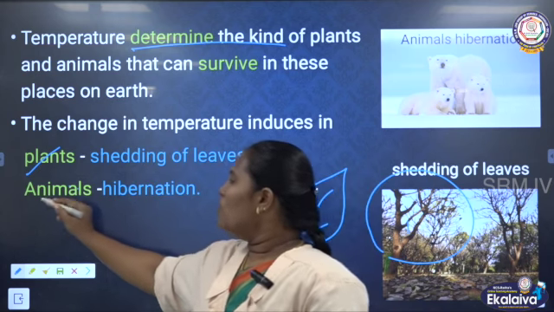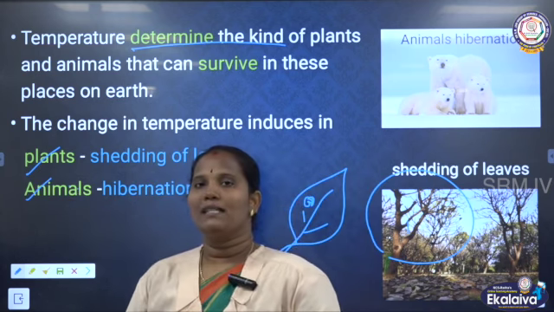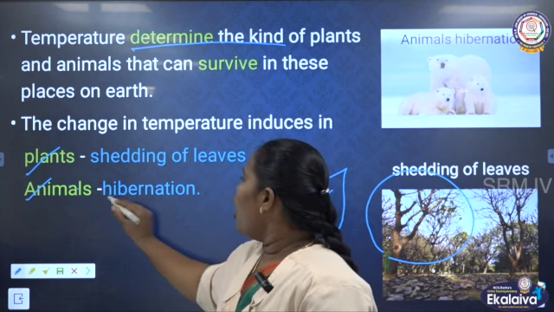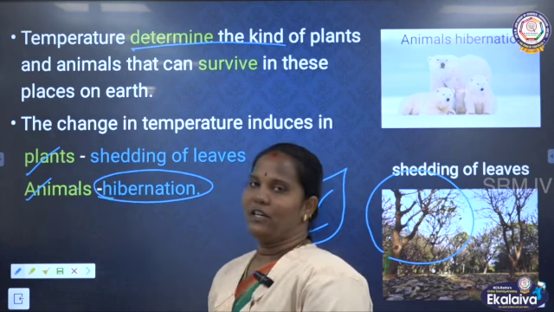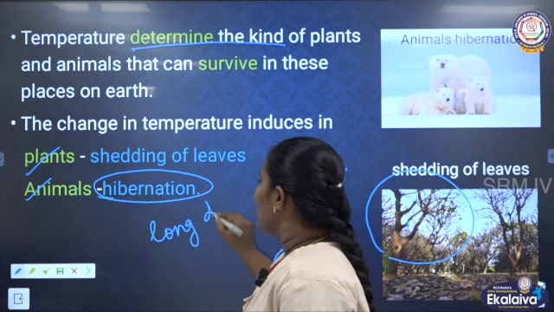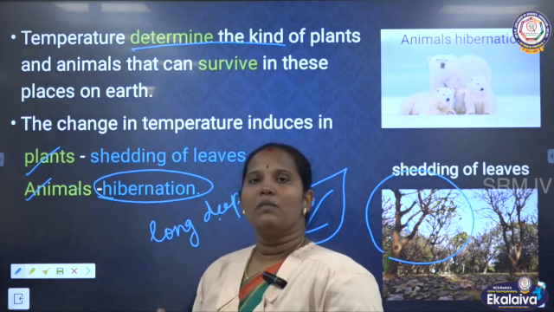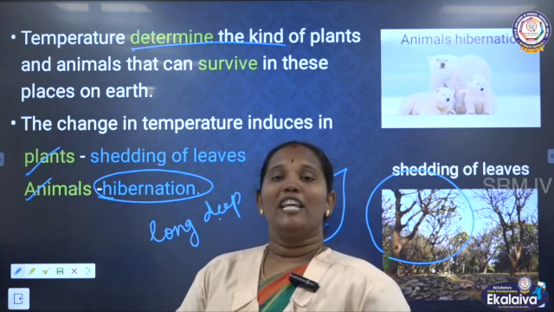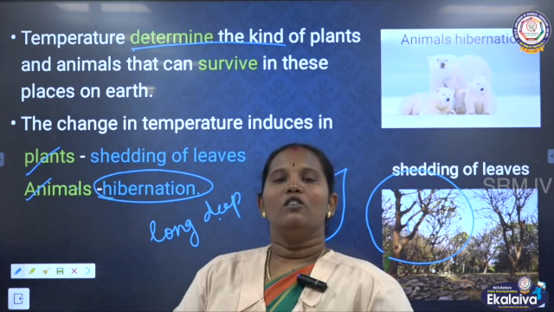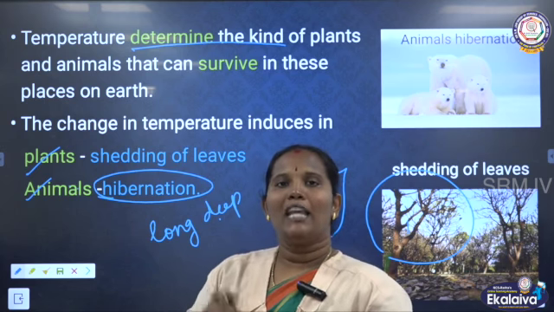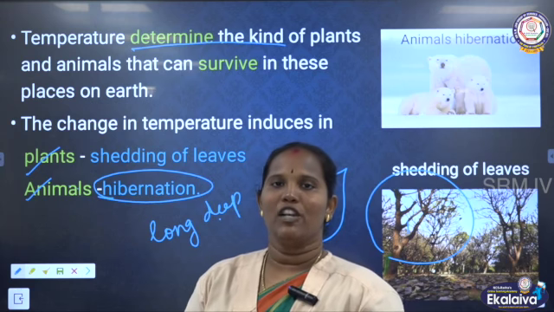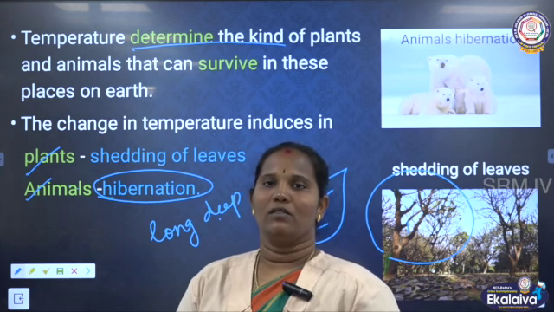Then animals: how do animals depend on the temperature? Some animals go into hibernation. What is hibernation? The long deep sleep is called hibernation. We already saw that they get a continuous 5 or 6 month deep sleep. They store all the nutrition under their skin, which is called blubber. So it is called hibernation. Animals make hibernation, and some animals migrate during temperature changes.